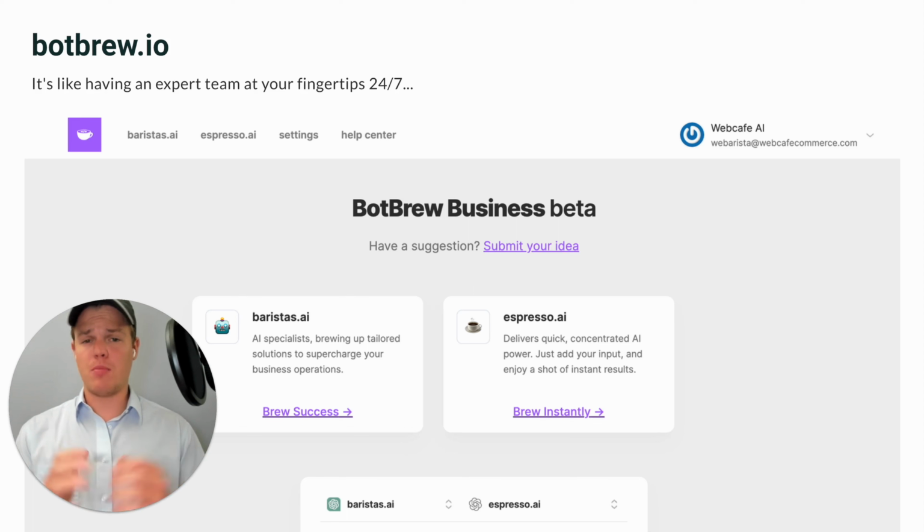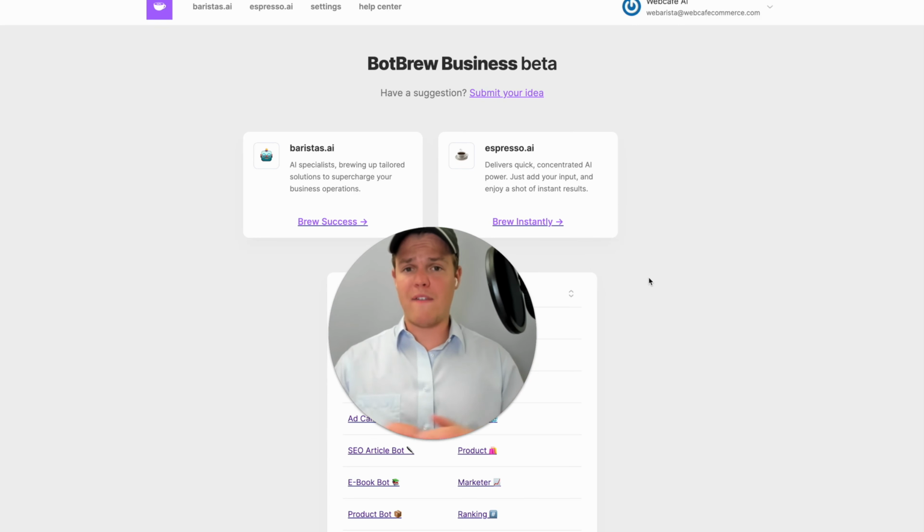Now, the next most important tool that we see for AI automation agencies is going to be botbrew.io. Essentially, what this is going to give you the ability to do is, if you're down on manpower, think of this as an expert in a lot of different categories, allowing you to leverage your time and get more effective answers when it comes to communicating and generating with AI. The BotBrew platform itself is made up of 2 main categories. It's going to be baristas.ai and espressos.ai. Baristas.ai are engineered chatbots by our team here at Web Cafe AI that allow you to achieve a lot more effectiveness when communicating with AI. And Espressos AI are input fields that allow you to get outputs that are more effective than the traditional ChatGPT method.